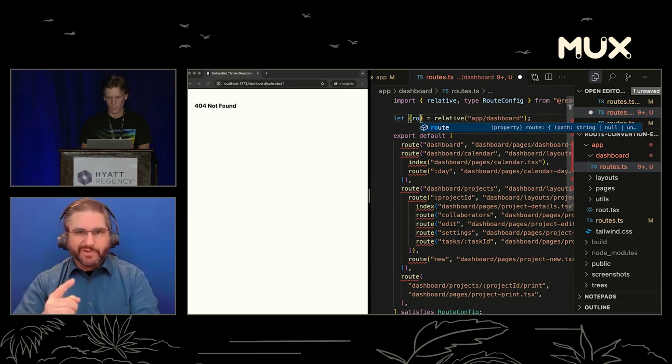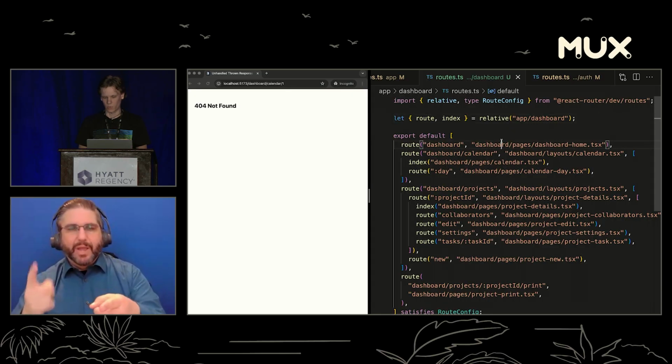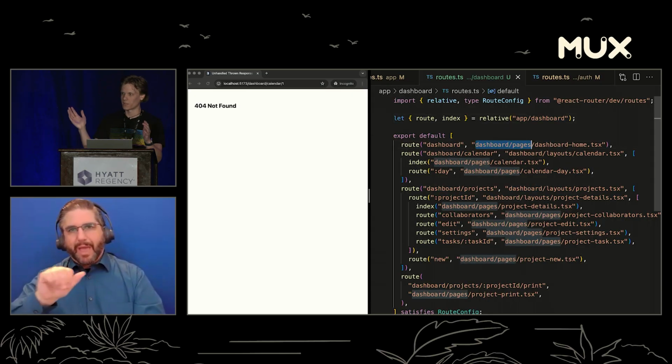We're going to get it. There we go. And then we can pull out a route and an index here. And so these are going to be relative to that app/dashboard. So we can get rid of all the long file names that they had.